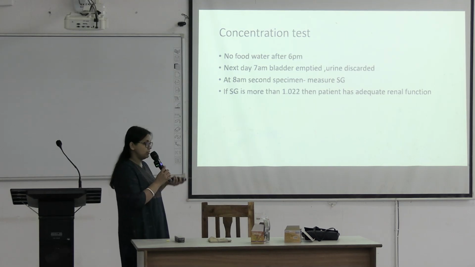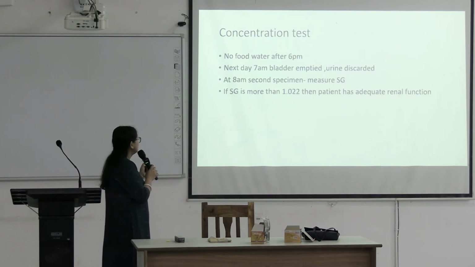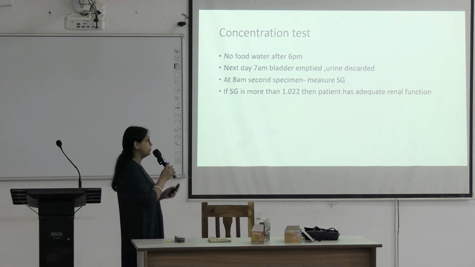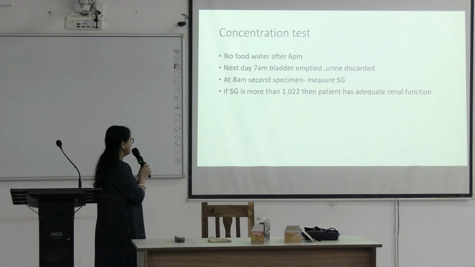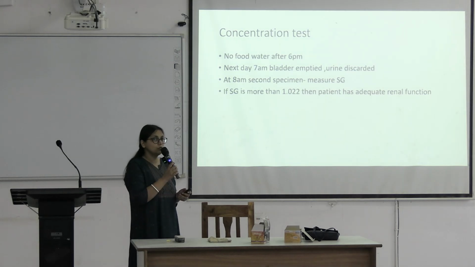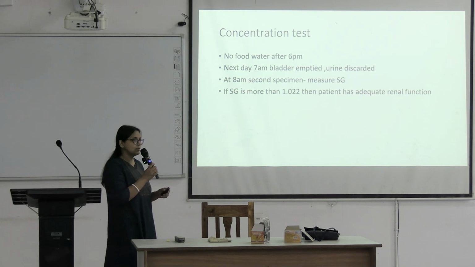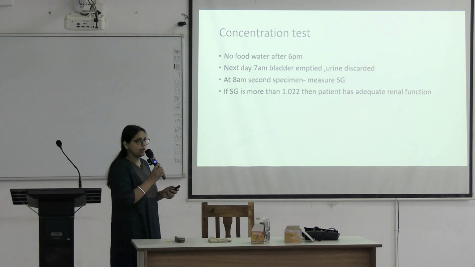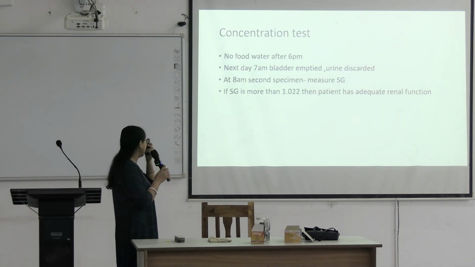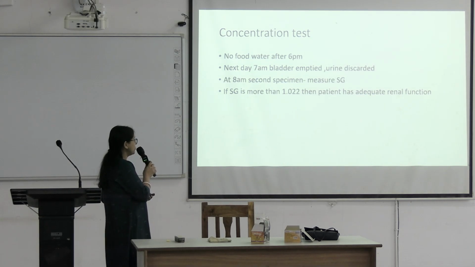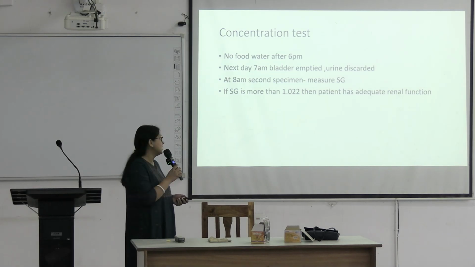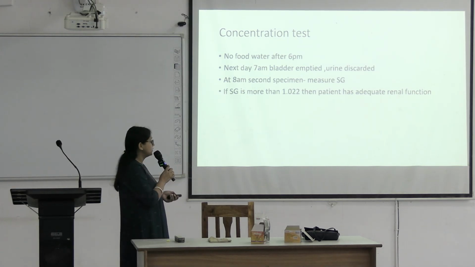Now concentration test, it is not done, but you have to know. There is no food and water after 6 p.m. Patient is asked not to take any food, any water after 6 p.m. Then next day at 7 a.m. patient is asked to empty the bladder and the urine is discarded. Then at 8 a.m., the second specimen is collected, and we measure the specific gravity. Okay. If specific gravity is more than 1.022, then the patient has adequate renal function. If it has not increased, then there is some defect.